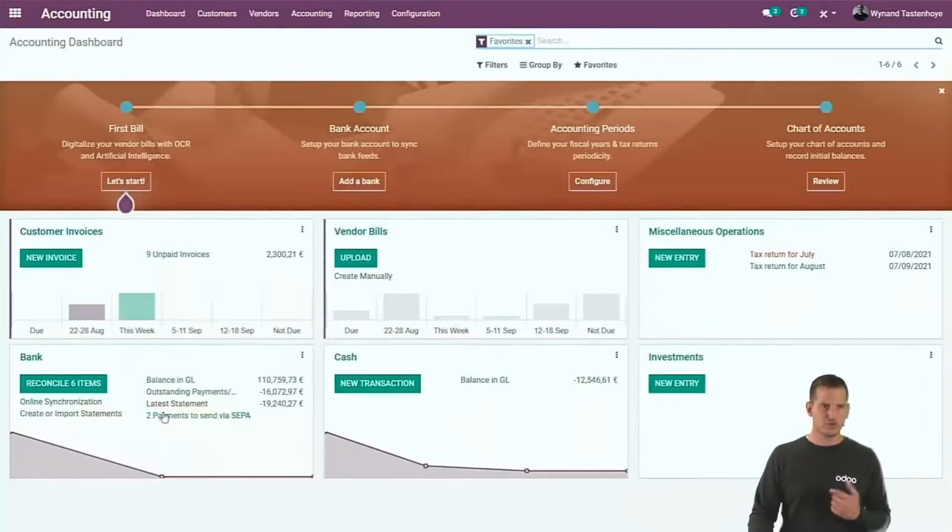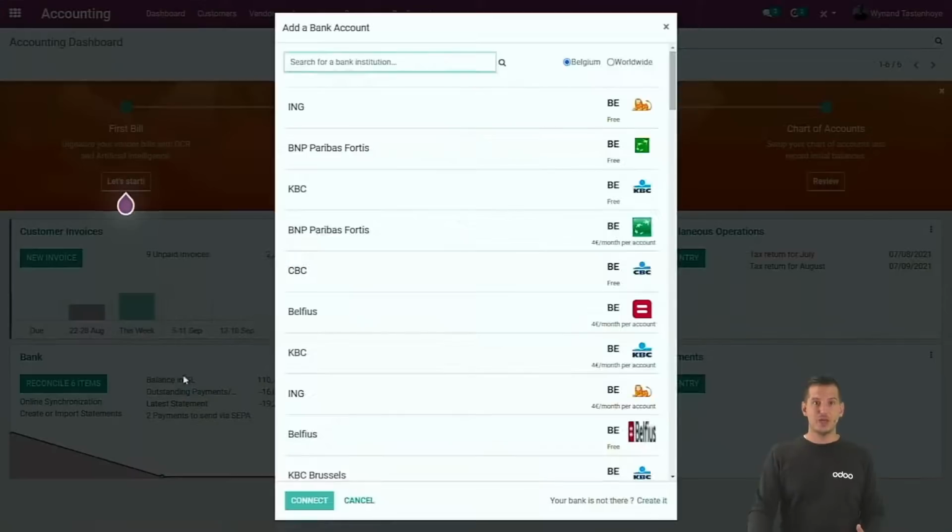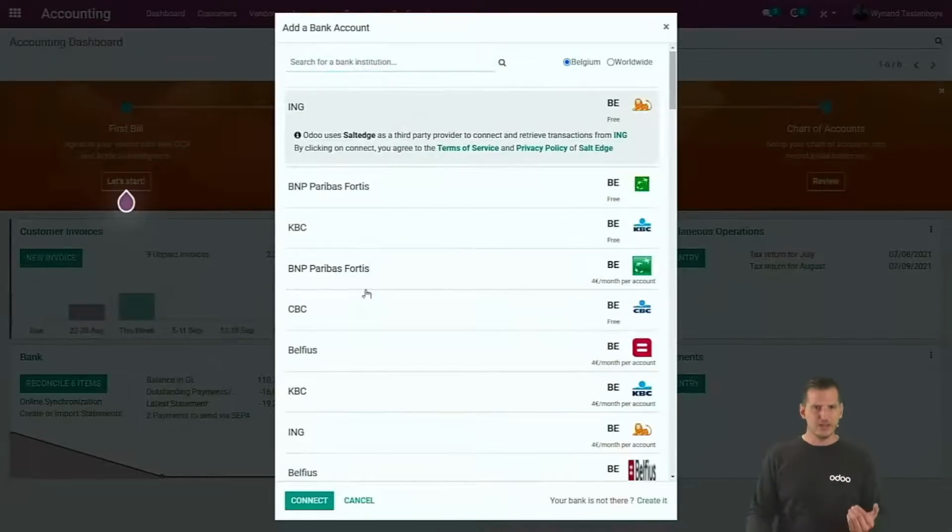If we take a look at the journal of the bank, first of all, you can click on online synchronization, because you can sync all your banks immediately with Odoo so that you don't have to import the bank statements anymore. You can connect immediately to your bank by clicking on the bank and clicking on connect. You link it to your bank, and every 4 hours, we will catch all the new transactions.